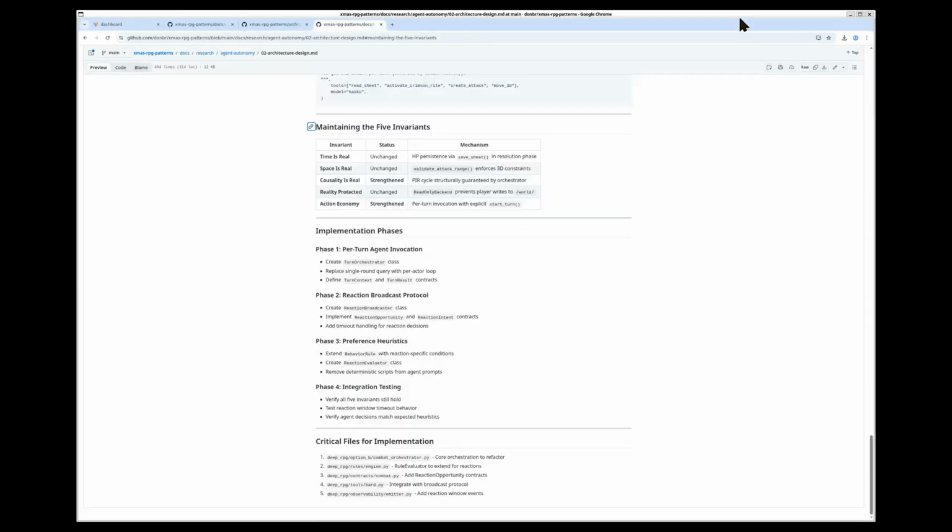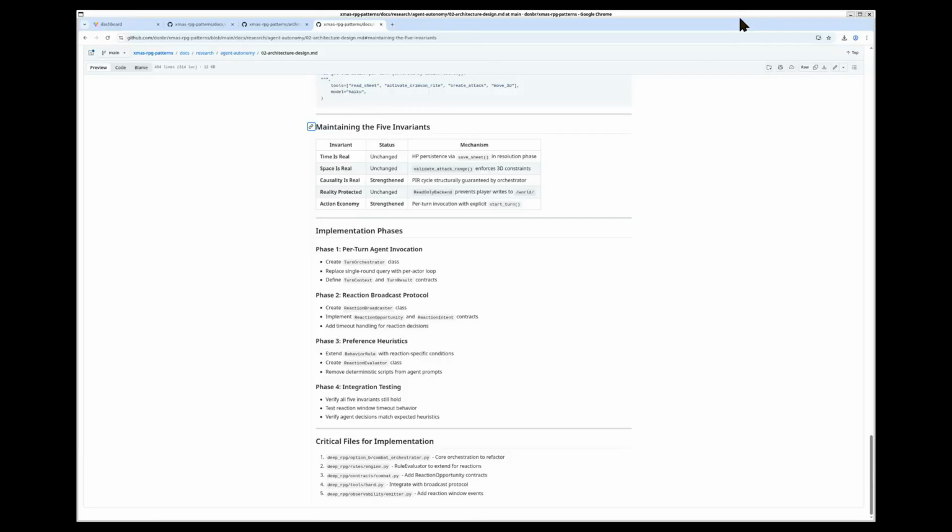This is the architecture design document for agent autonomy. Look at this section, maintaining the 5 invariants. See the table? Time is real, unchanged. Space is real, unchanged. But causality is real, strengthened. The PIR cycle becomes structurally guaranteed by the orchestrator. And action economy, also strengthened, explicit per turn invocation. The future vision isn't about abandoning constraints. It's about making them architectural properties instead of prompting strategies.